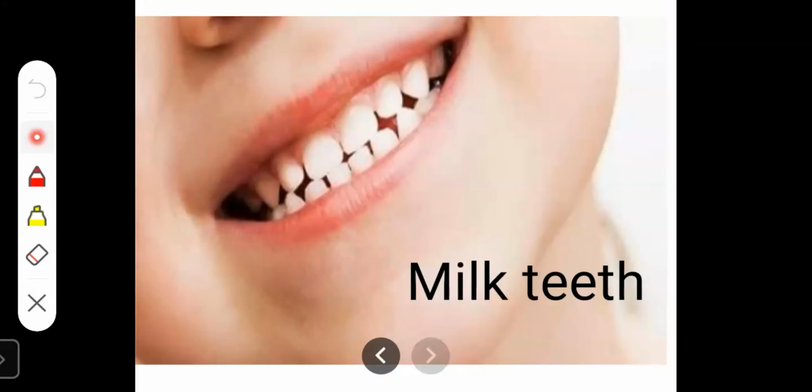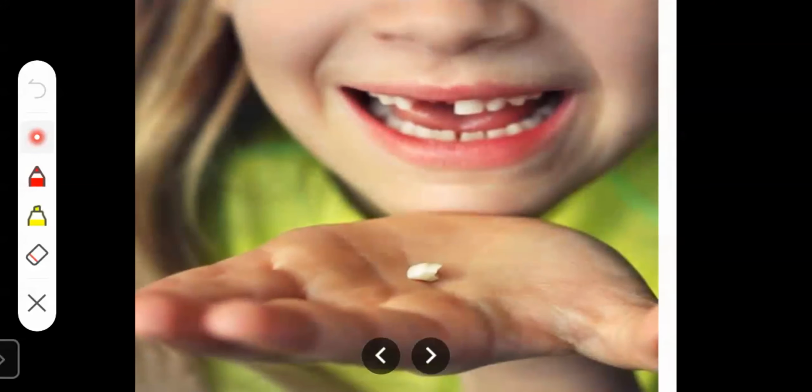Then after 7 to 12 years, and students, you are also in this group, these primary or milk teeth start falling down one by one.